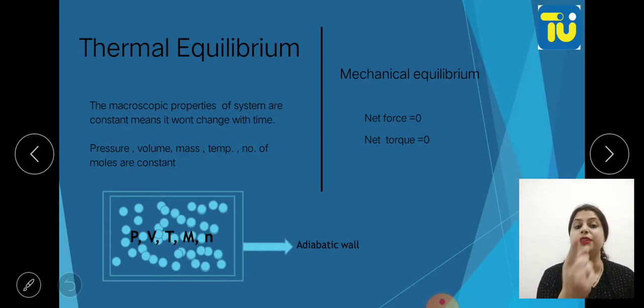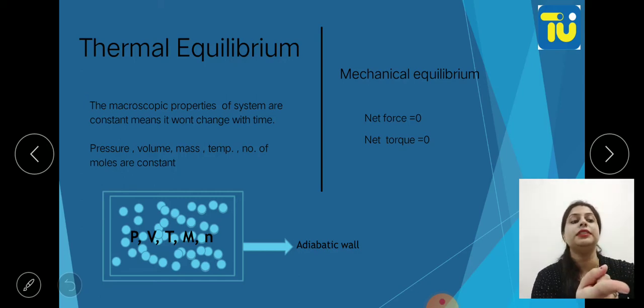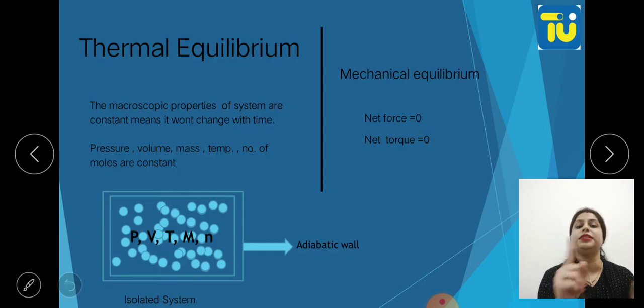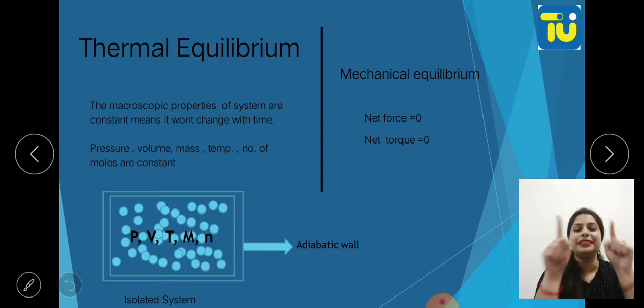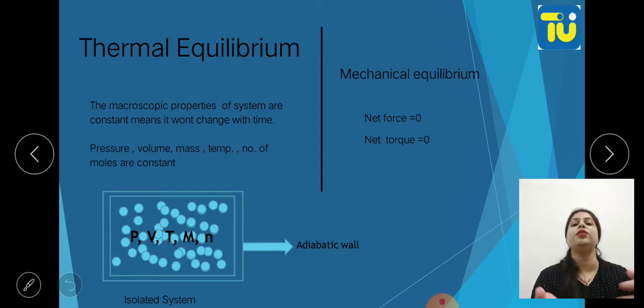And these values are not getting changed. These are constant. That's why we are saying the system is at thermal equilibrium, right? And this system we have named an isolated system. It gets isolated from the surrounding. Okay, so that's why we say isolated system.